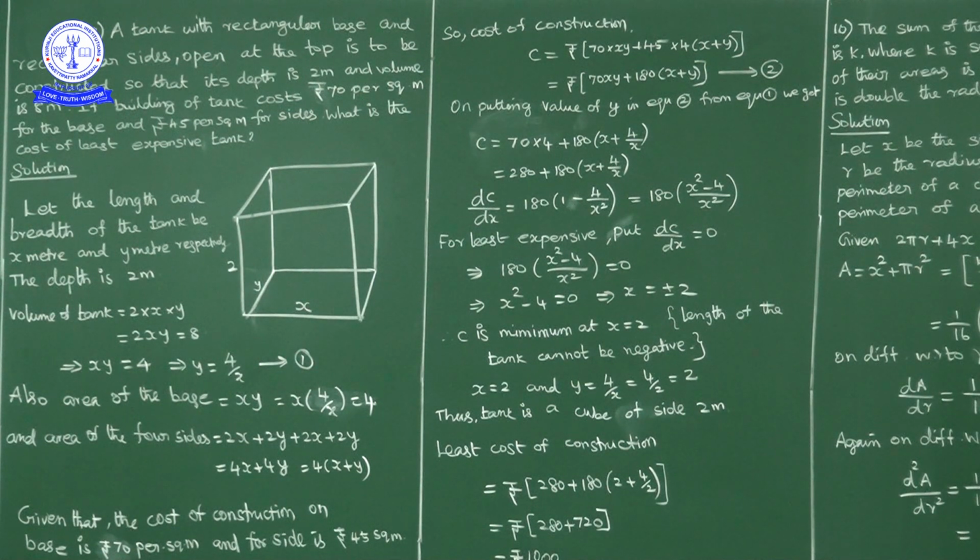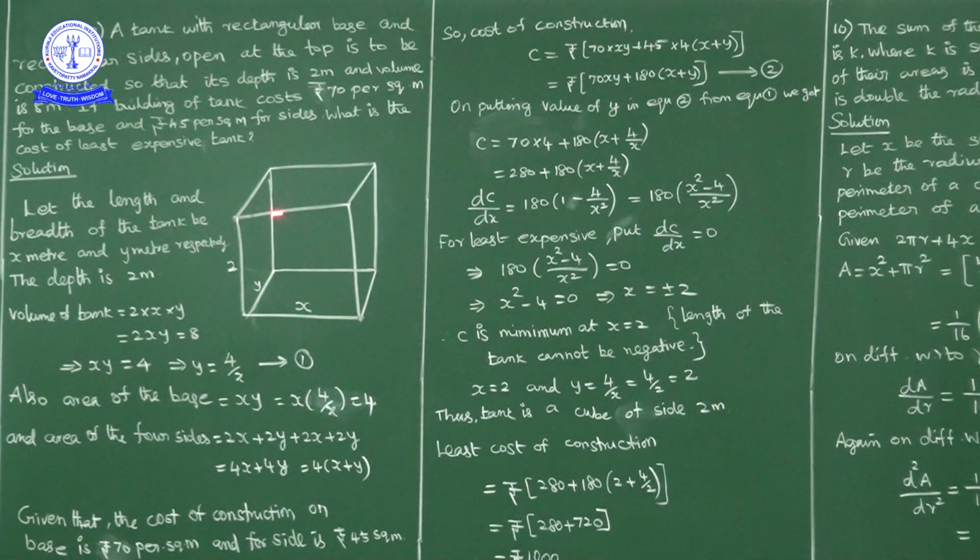Next, construction of the tank is nothing but construction of base and construction of 4 walls. Construction of base plus construction of 4 walls, because the top is open. Now area of base is how much? Area of base is x into y. Now the 4 walls area: one wall area is 2 into y and the opposite wall is also 2y.